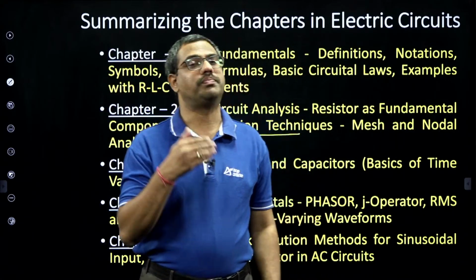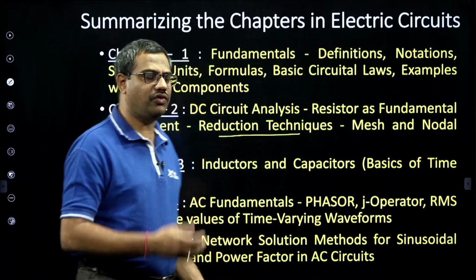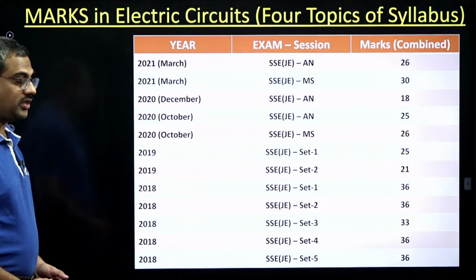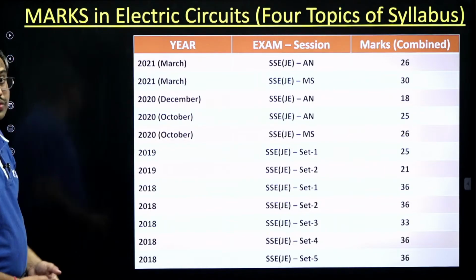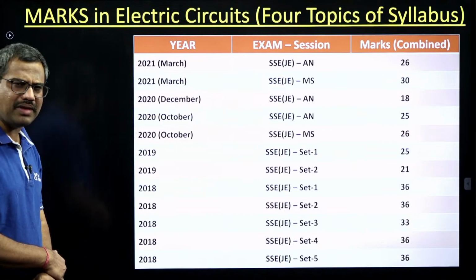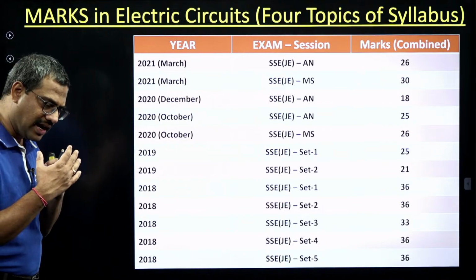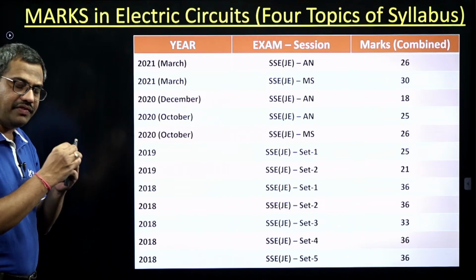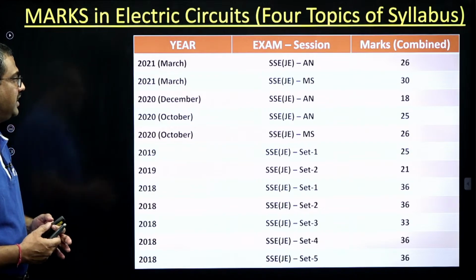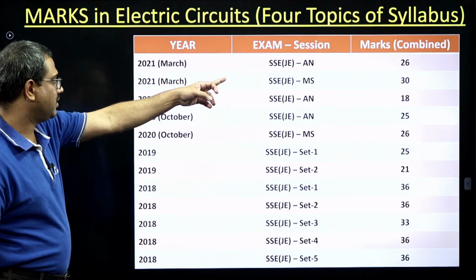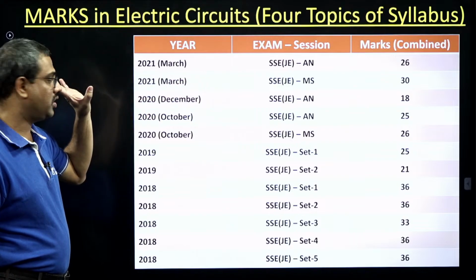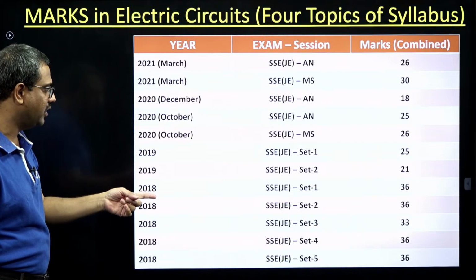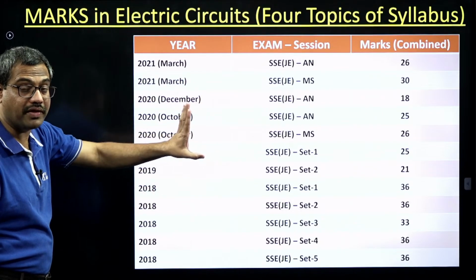And of course, practice lots of bit problems, then you will be very comfortable. It is a cakewalk. Then marks, that is what you should understand. For electric circuits alone, this is a detailed marks chart made with a lot of hard work, after observing so many papers and understanding which subject has which paper. So this is how you should understand. In 2021, 26 marks are from networks, and here 30, 18, 25. This is the detailed way to see how many marks come from my subject alone.